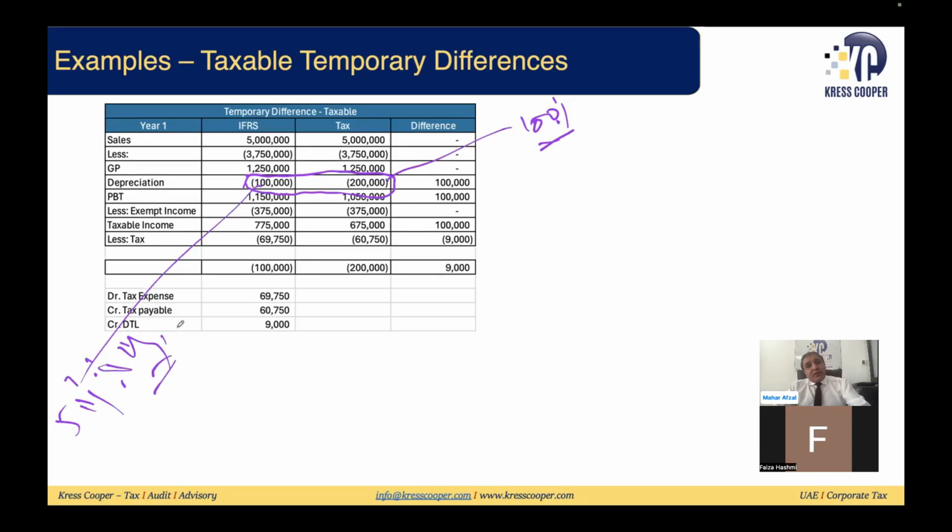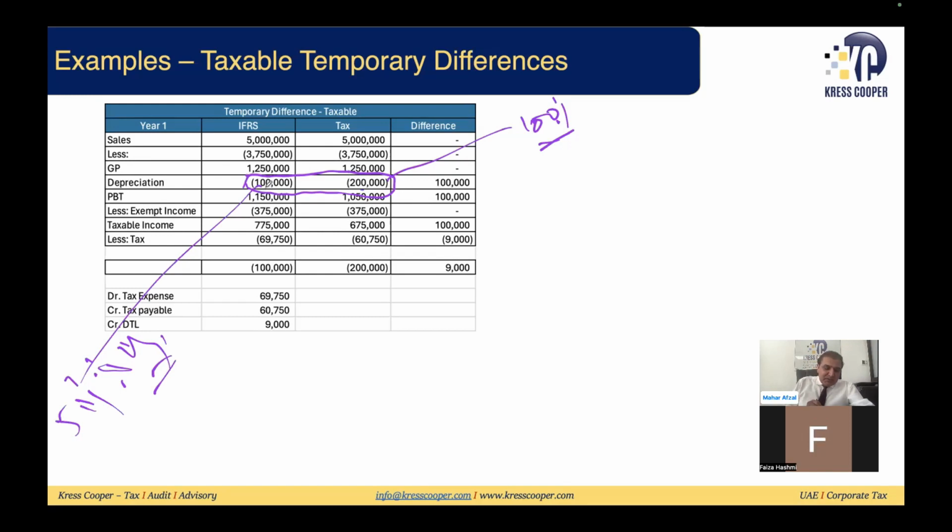So the accounting depreciation is 100,000, while 200,000 has been depreciated for tax: higher depreciation in the current tax period as per the tax laws, lower depreciation as per IFRS. Since depreciation is higher, my current period taxable profit will be lower by 100,000. Since the current period taxable profit will be lower as compared to the current period accounting profit, it will lead to a deferred tax liability.